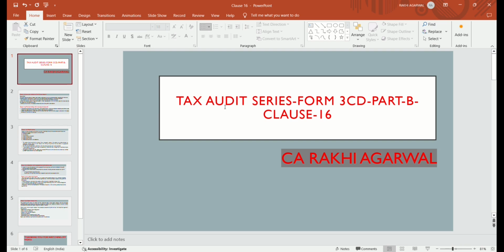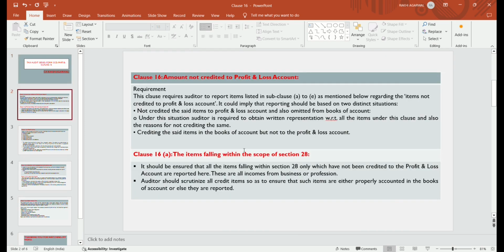3CD, Part B, Clause 16. So let's start our topic. In clause 16, what it says: amount not credited to the profit and loss account. If the amount is not credited to the profit and loss account, then what happens? A requirement: this clause requires the auditor to report items listed in sub-clause A to E as mentioned below regarding the items not credited to the profit and loss account.